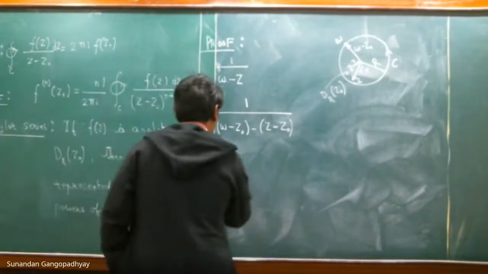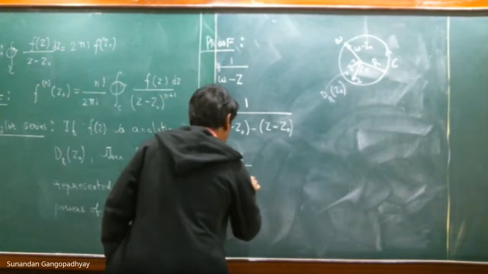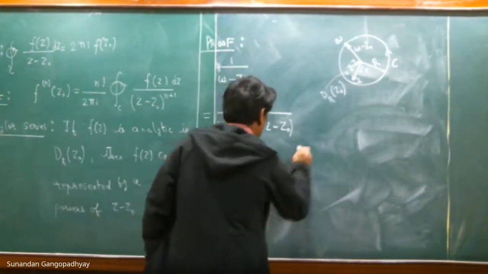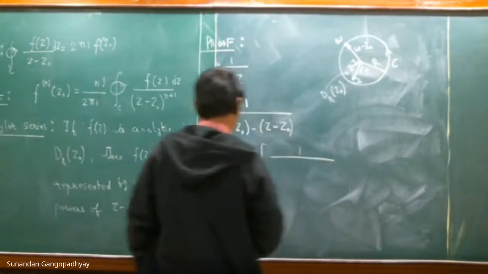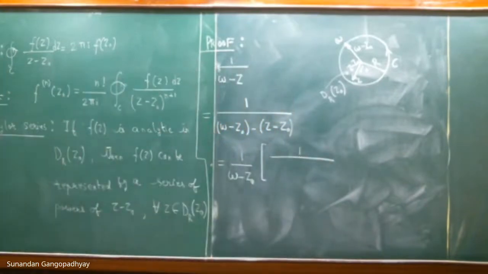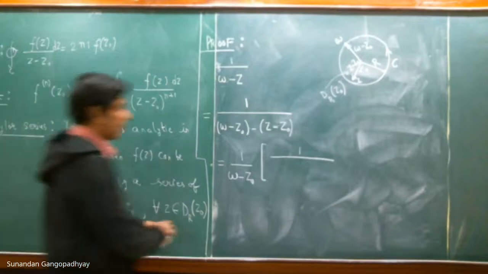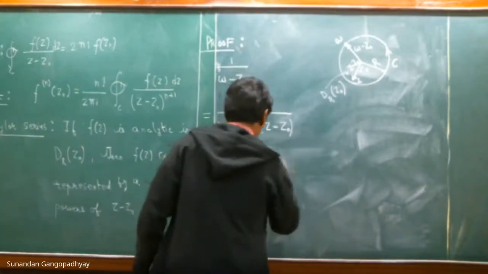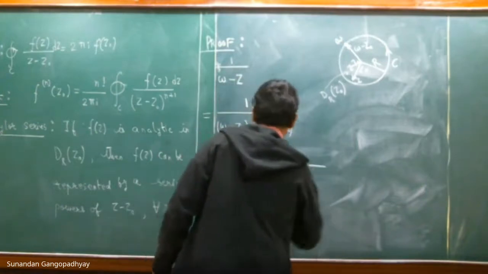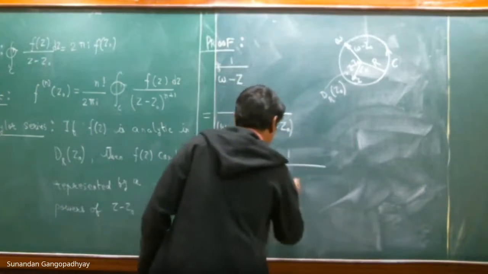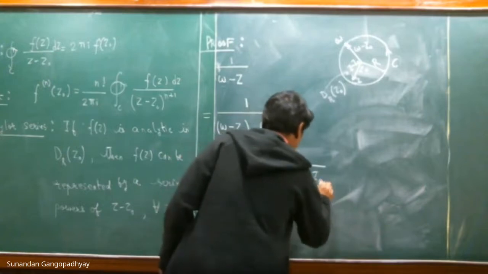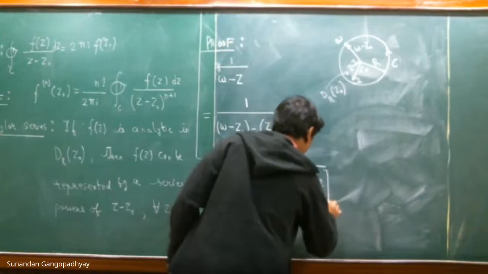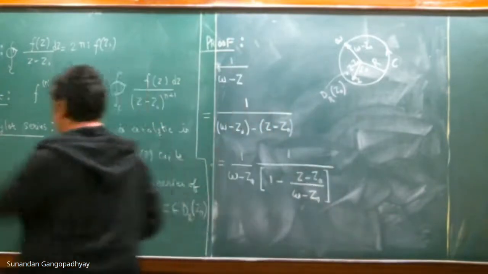And now we take w minus z naught outside. We write this thing in this way.